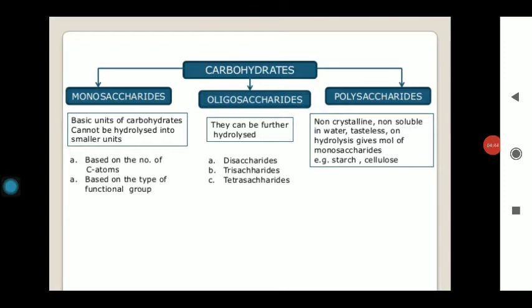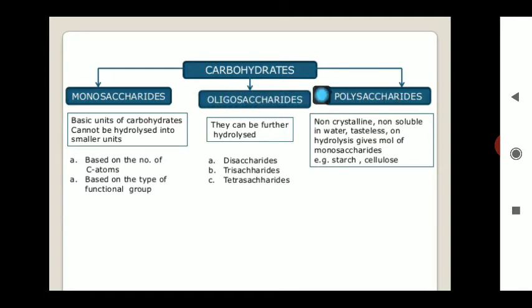On the basis of structure, all types of carbohydrates can be classified into three main types: monosaccharides, oligosaccharides, and polysaccharides. The common part of these three terms is saccharides.